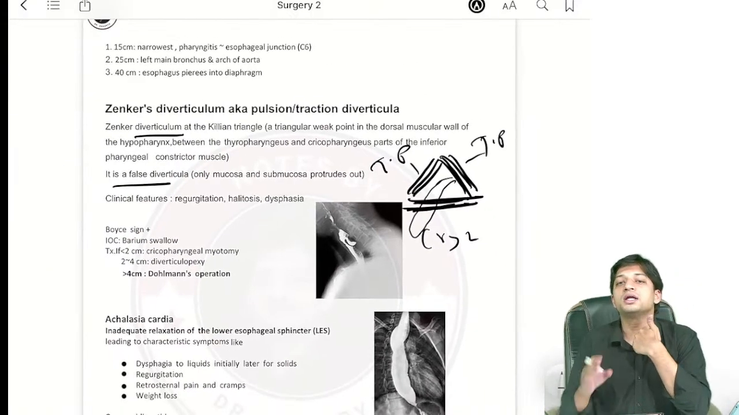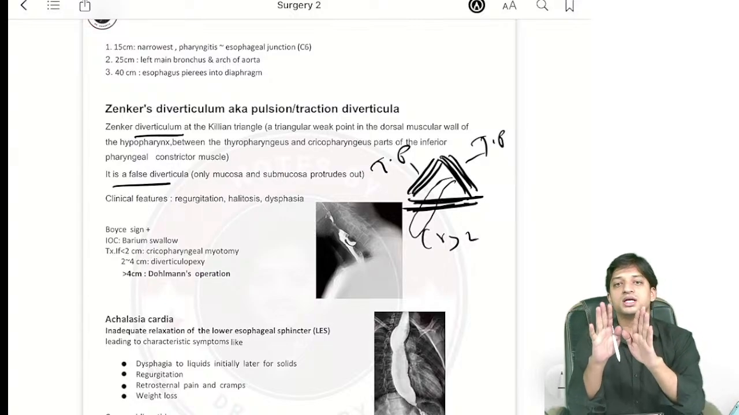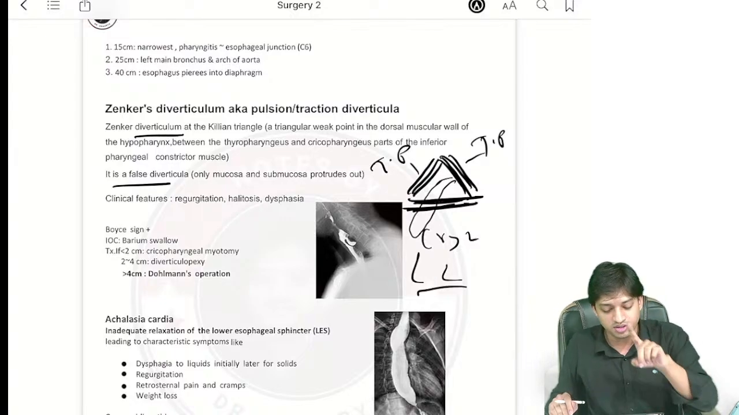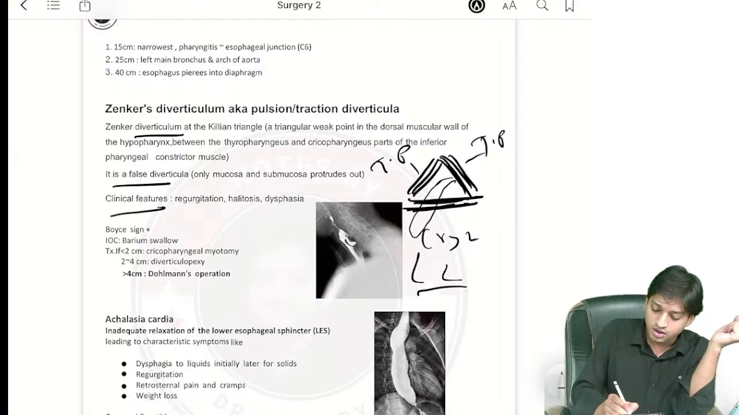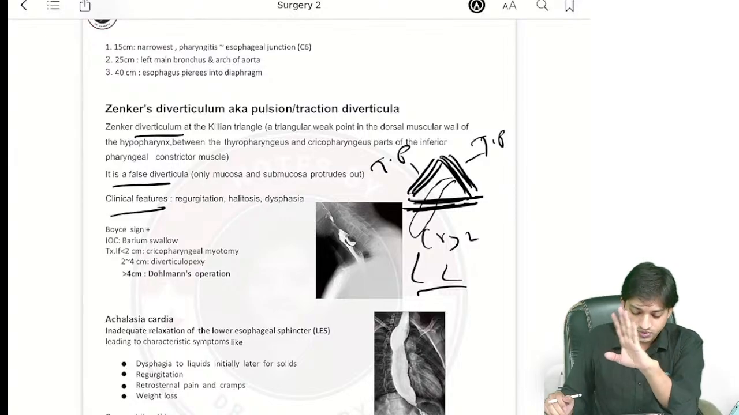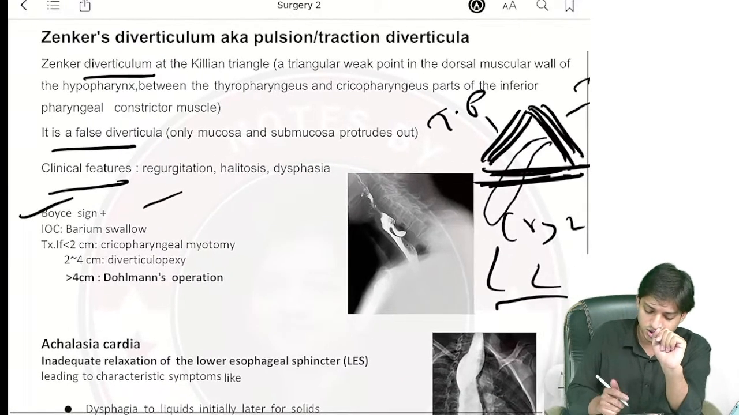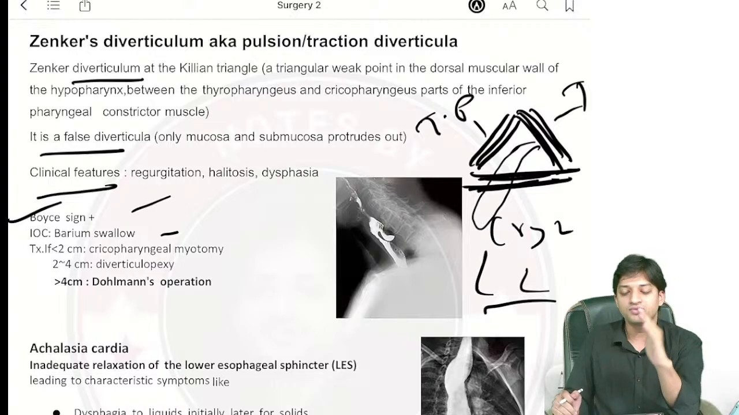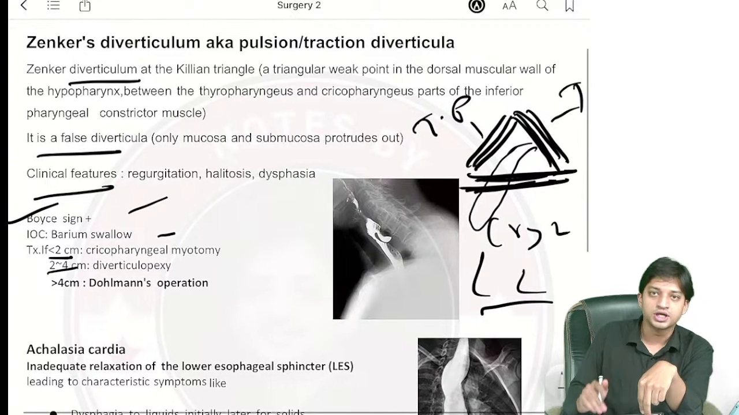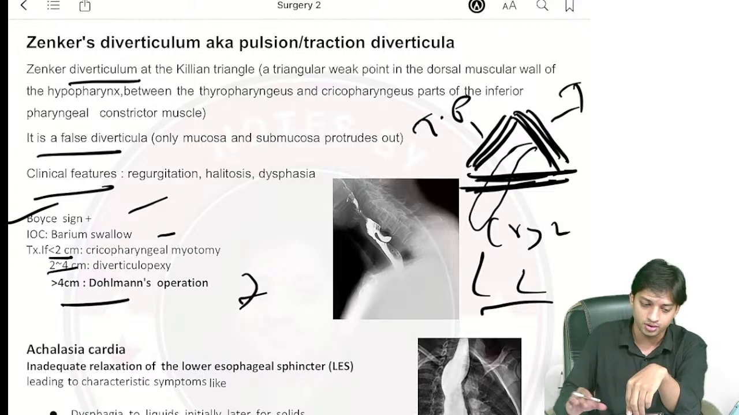Now, important points regarding Zenker's diverticulum, I'll tell you. It comes in the midline, but the tip of the sac is diverted towards the left lateral side. Remember, Zenker's diverticulum comes out from the midline, but the tip of the sac is diverted towards the left lateral side. Always remember, important point they have asked you. Now, what are the clinical features? Clinical features will be regurgitation, halitosis, and dysphagia. Done. Signs, what are the signs you will see? They have given you Boyce sign positive. Investigation of choice again is barium swallow. Now, if the diverticulum is less than 2 centimeter, you do cricopharyngeal myotomy, right? 2 to 4 centimeter, you just go for diverticulopexy. More than 4 centimeter, Dohlman's operation you go for, right?